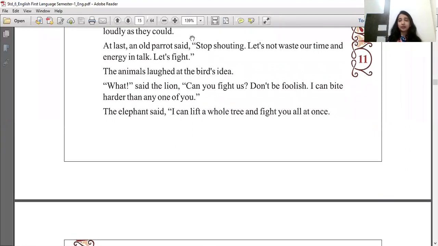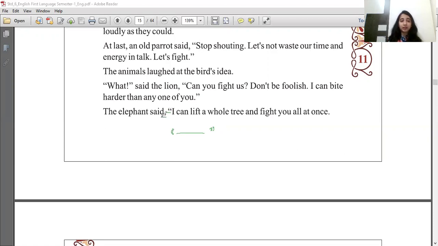We studied in the last class that dialogues are written in quotation marks, inverted commas. This means the inverted commas open, then we write the dialogue, and then we close the inverted commas, close the quotation, correct? So this is how dialogues are written. So the first rule of dialogue writing is dialogues are written in quotations. The second rule is that before the dialogue and before the quotation mark, there comes a comma. You can see before every dialogue, there's a comma.